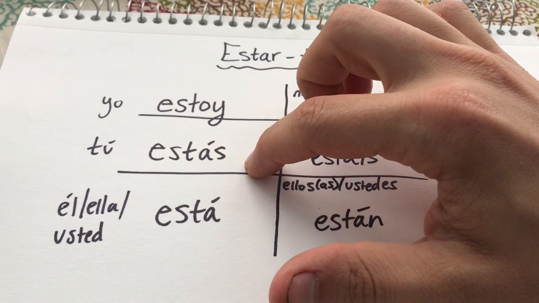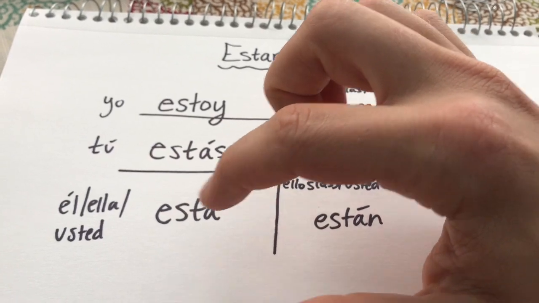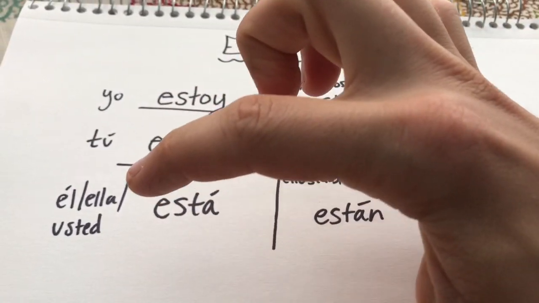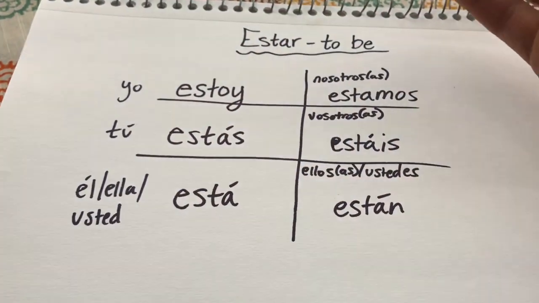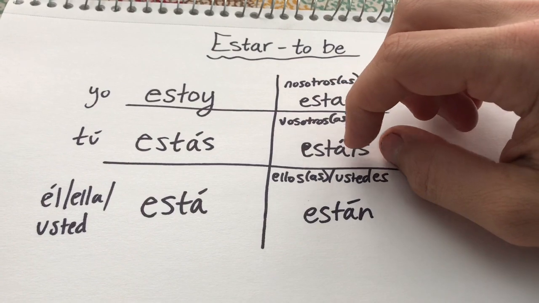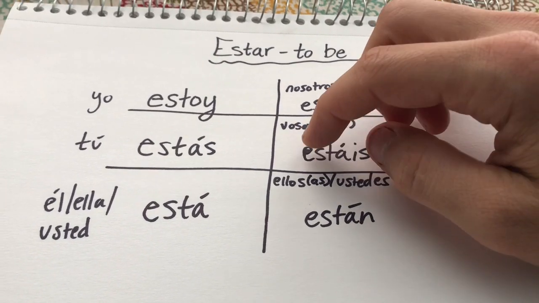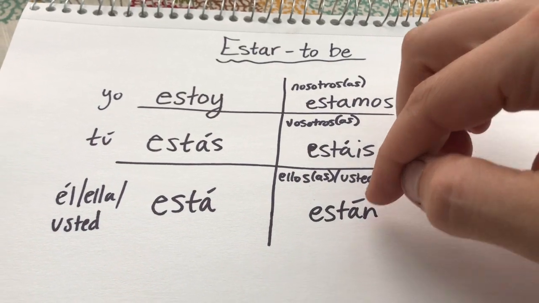Tú estás, you are. Él está, ella está, usted está, he, she, or you formal. He is, she is, you are. I guess I couldn't say that. Nosotros estamos, we are. Vosotros estáis, you all are. Ellos están, ellas están, ustedes están.